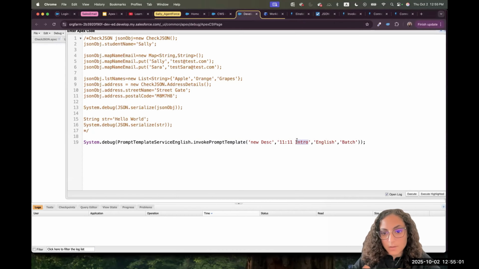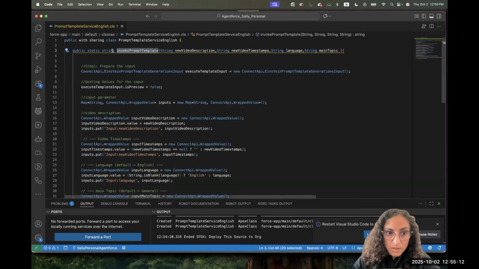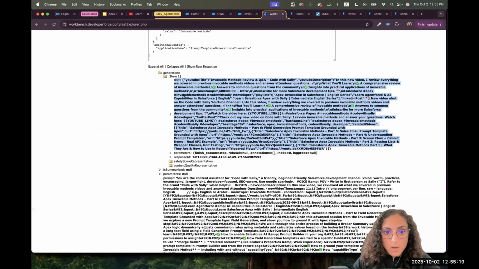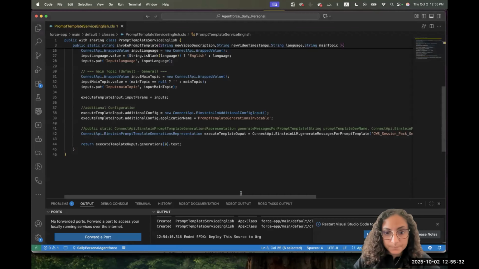I can pass here the timestamps, language, and the main topic, whatever values you have and want to test with. And the response will be a string because that's what we are returning. The string will be the JSON response. We could deserialize or create a wrapper class to deserialize this response into. What we did so far is return the JSON as is.